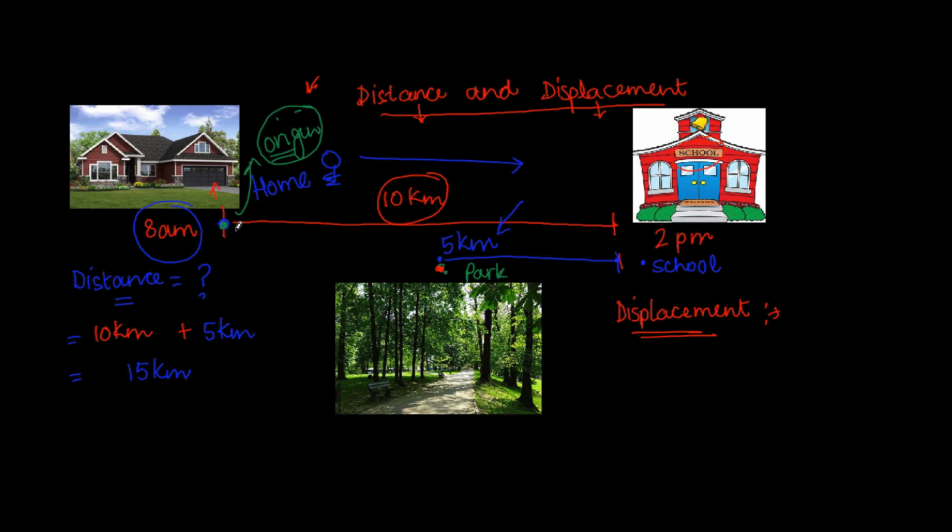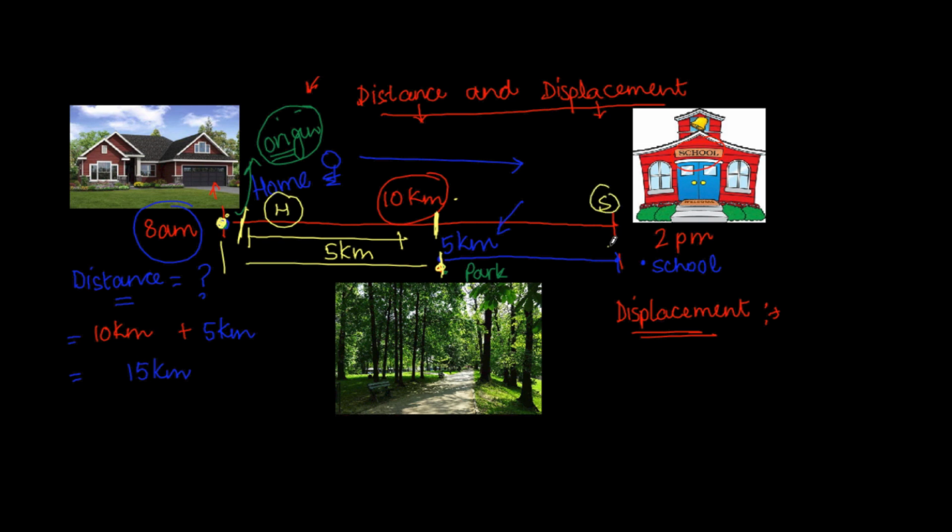So when I talked about the distance between the point of origin, which is here, to the point of destination, if I just draw a parallel here, this distance is not 15 kilometers because this distance from this point until the park is only 5 kilometers. And why did I say that this is 5 kilometers? Because 10 kilometers was the total distance from point of origin, which is house, to the school.